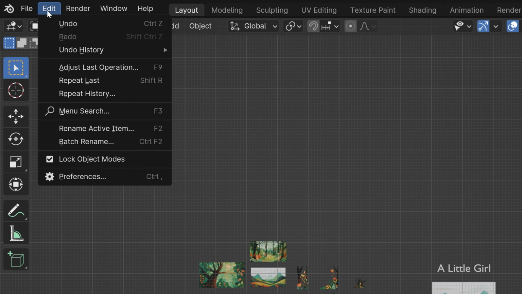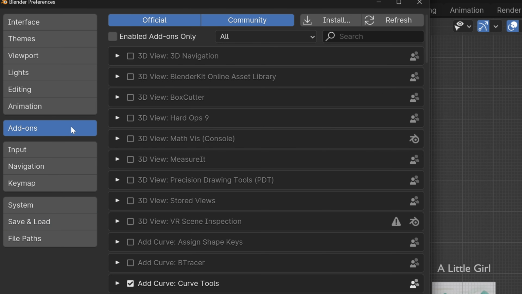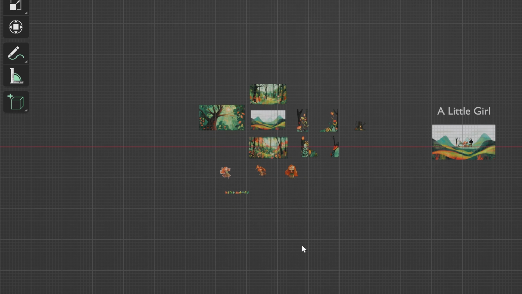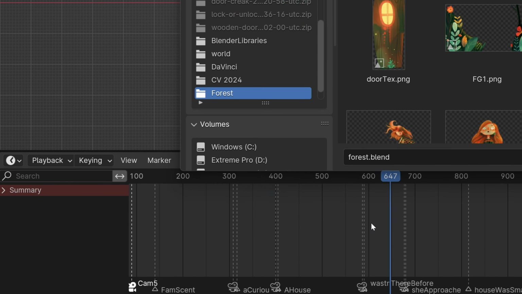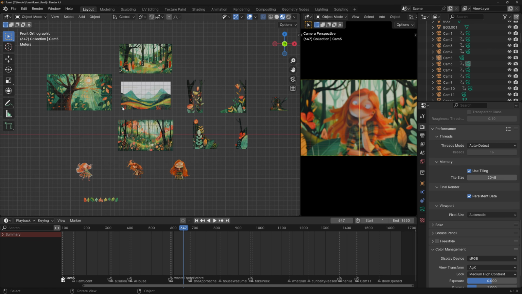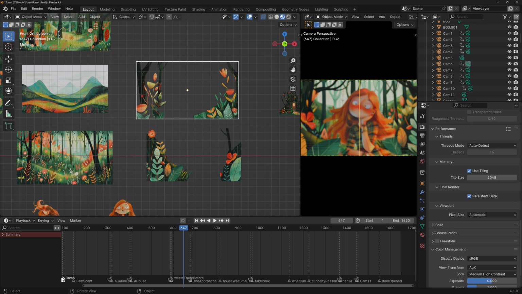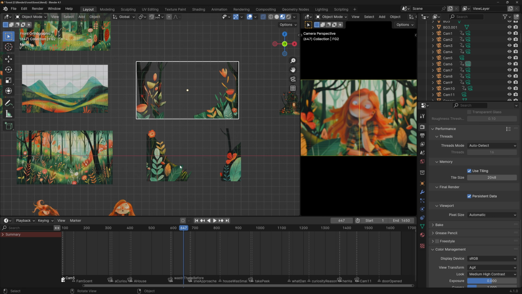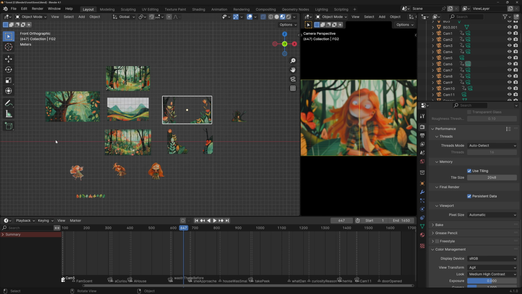Alright, the first thing is we need to go to Edit, Preferences, Add-ons, Images, Enable Import Images as Planes. Now Shift A, Image, Images as Planes, and here you can just select all of the images and import them. These are the images that I used for the video: 4 backgrounds, 2 foregrounds, the house, 3 poses of the girl, and a bunch of leaves. Note that you can flip the foregrounds, or you can also use just one side, so with some creativity you can get a lot of juice from the foregrounds. Okay, we have our visual assets.